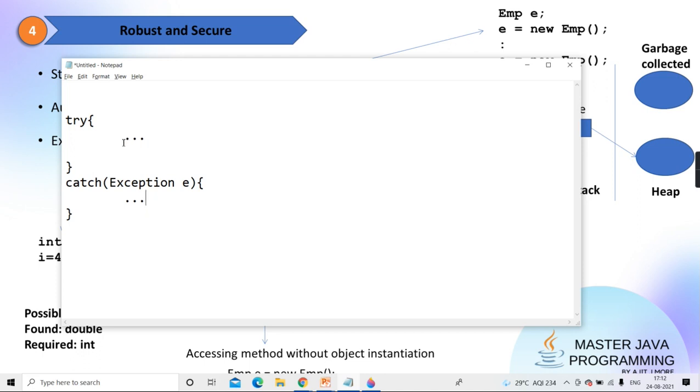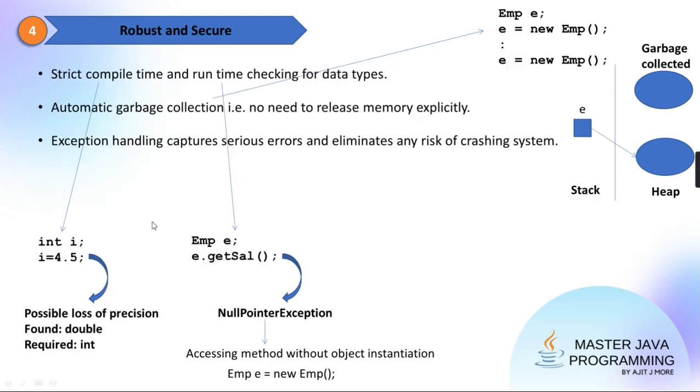Like in other languages like C and C++, if a problem occurs, the program terminates. Here, if the problem occurs, you can gracefully take the control to the catch block. In that you can handle that problem and then continue with the remaining code. So with this, you can write a proper secure code using this exception handling.